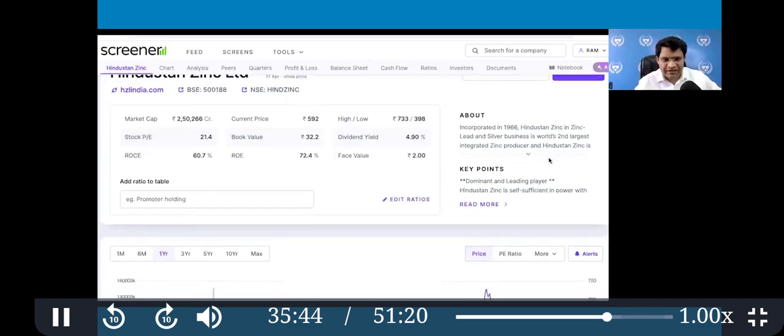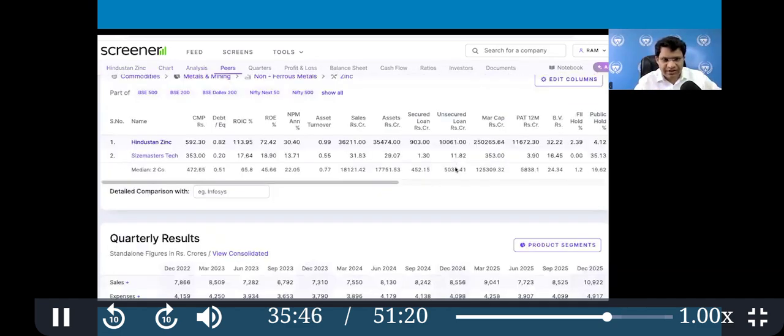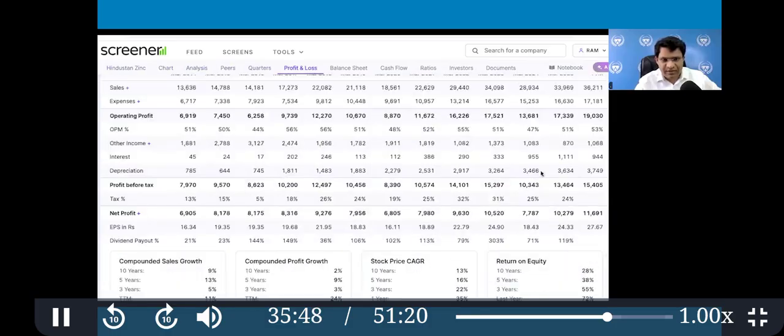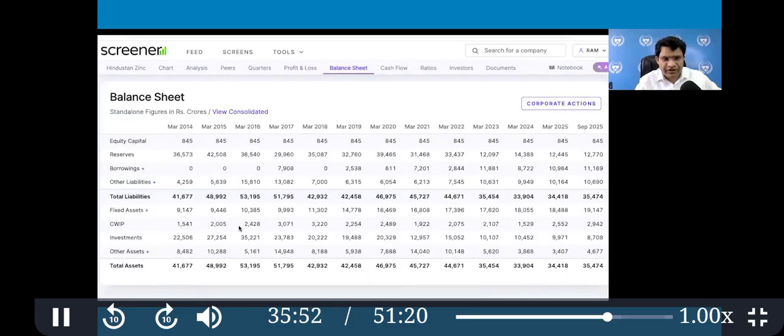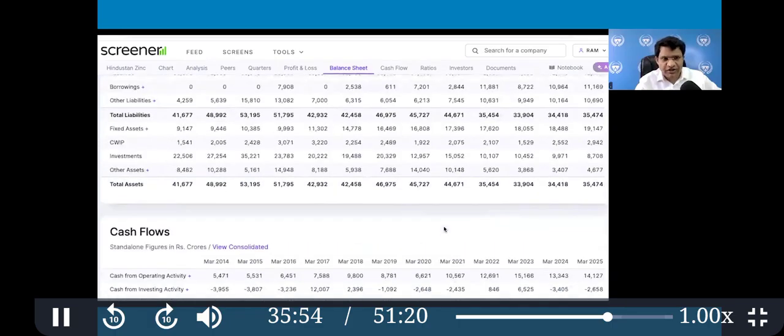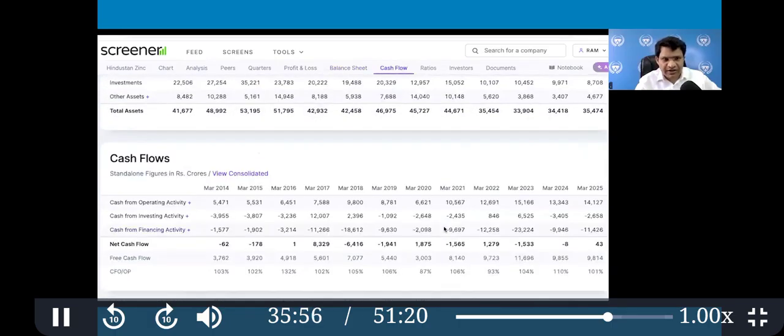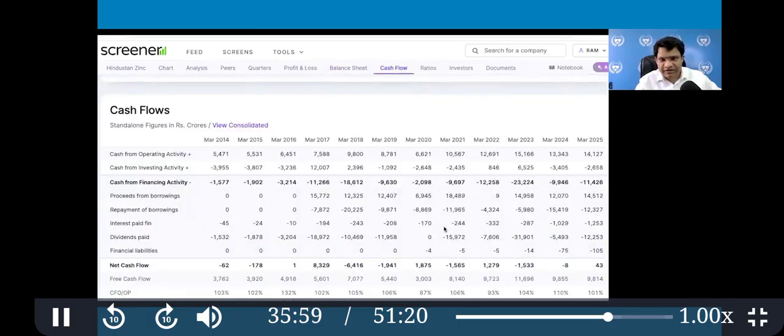One is the interest in the profit and loss. Second, you see borrowing in the balance sheet, and third, you see the interest again in the cash flow statement. So if you see that interest is more than the profit, then it is a risky company. Okay, so you can see that interest, and this is operating cash flow.